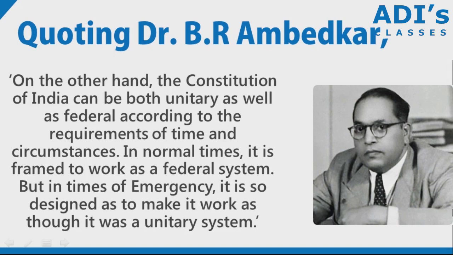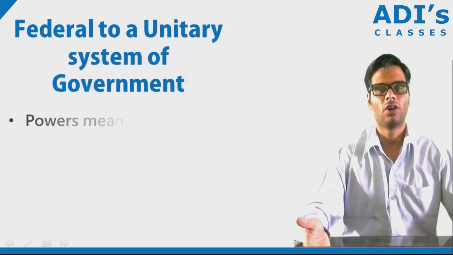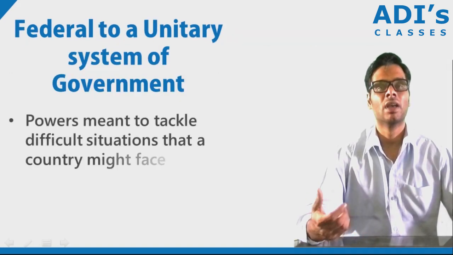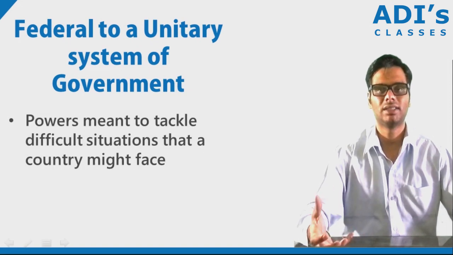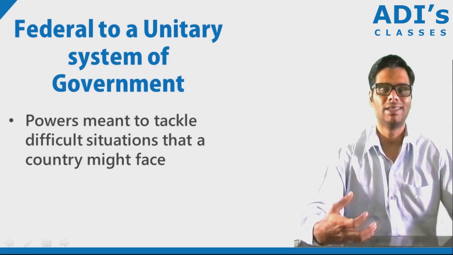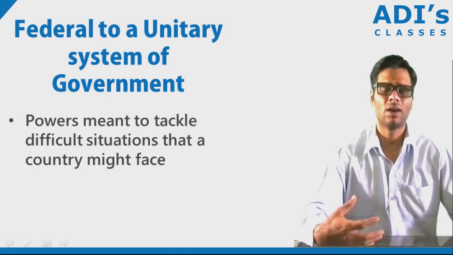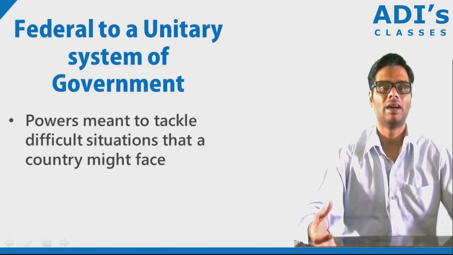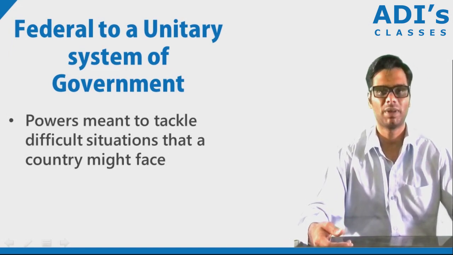So there might be circumstances when the union has to be stronger and it has to assume all powers to itself so that law and order is maintained in case of a threat to the national security, or if there is an armed rebellion or external aggression, or if there is a failure of constitutional machinery, or if there is a financial problem in the country. Under such circumstances, the union has to assume power. The Constitution has already made available some provisions for this, and these are the emergency powers that have been given to the president.